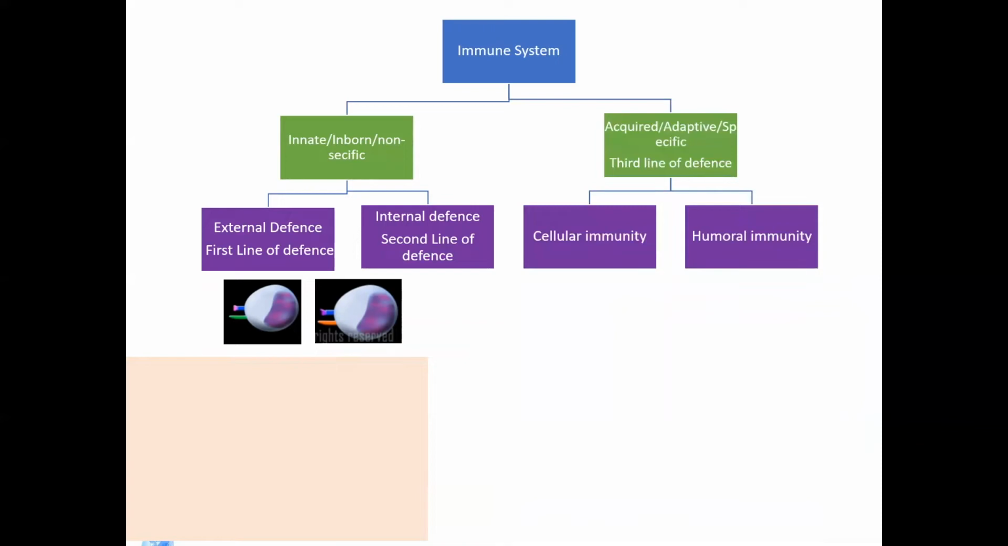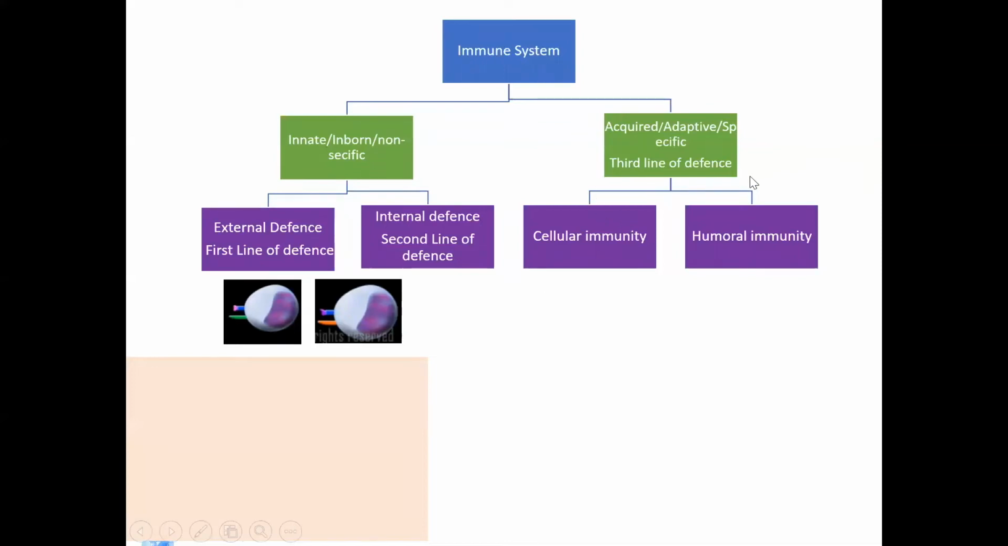Let us start the main part of today's lecture, that is the third line of defense, the adaptive immune system. I will not focus on the innate immune system. We are focusing on the adaptive immune system. You all know that the adaptive immune system is divided into cellular immunity and humoral immunity. By now you are very clear what we mean by cellular immunity, where cells are involved, and humoral immunity, where soluble proteins are involved.